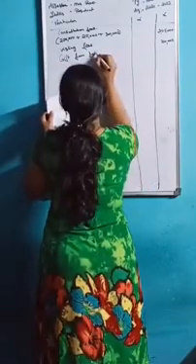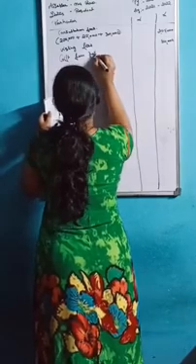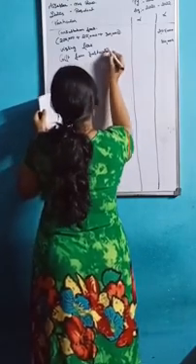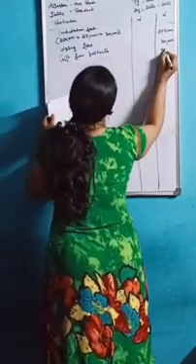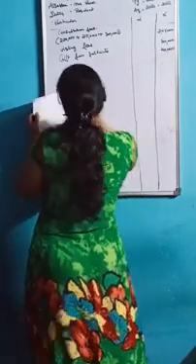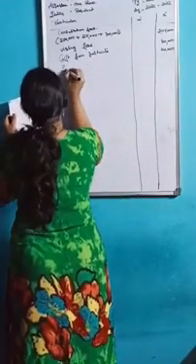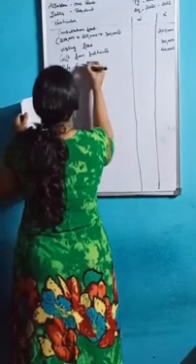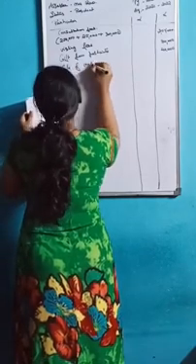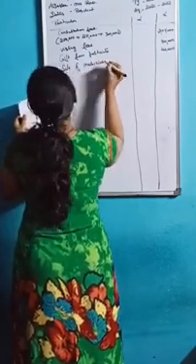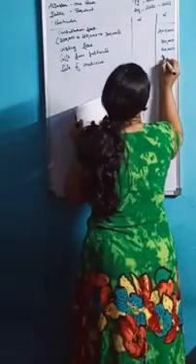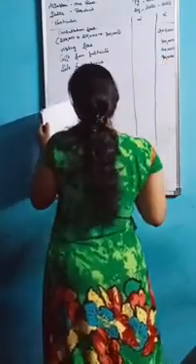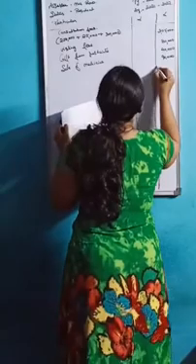Next, sale of medicine is rupees 90,000. So finally you add it.